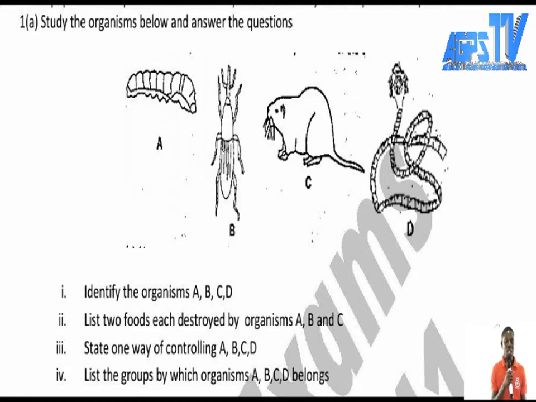Now, the first organism is caterpillar. What food can this organism destroy? The second organism is weevil. What food can be destroyed by weevil? And the last one is mouse or rat. What food can be destroyed by this organism? So list 2 food, each destroyed by organism A, B, and C. So we have to read the question again. So let us go back to the marking scheme.